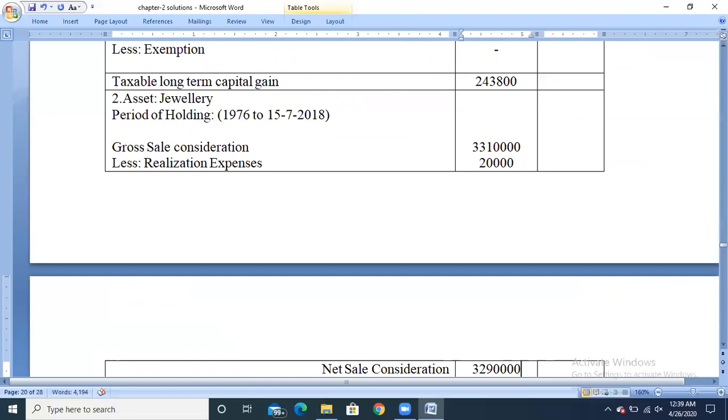And here the asset is a long-term capital asset, because it falls under category 3, that is other assets, and the condition is if it has been held for more than 3 years, it is a long-term capital asset, and if it is held for less than 3 years, it is a short-term capital asset. Since the asset has been held for more than 3 years, it is a long-term capital asset.